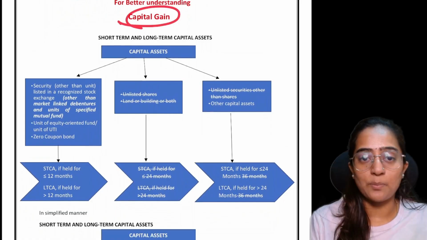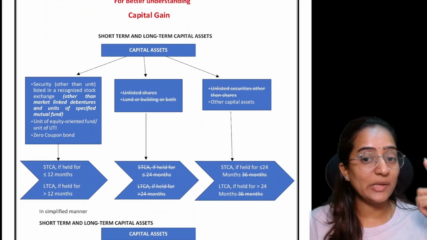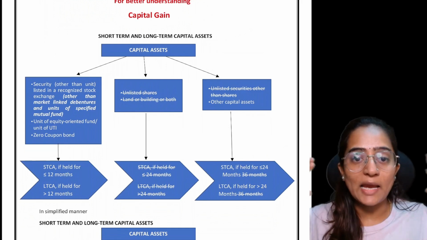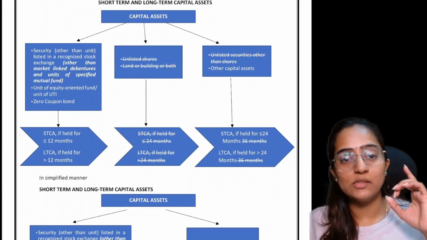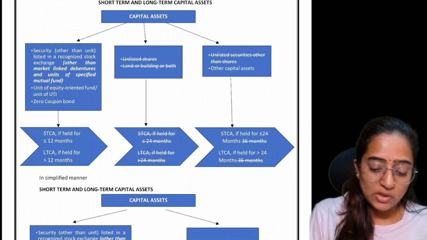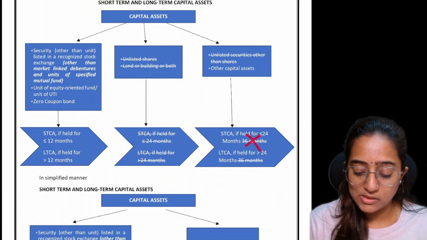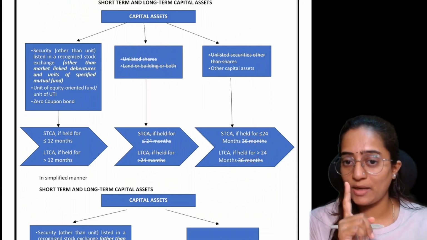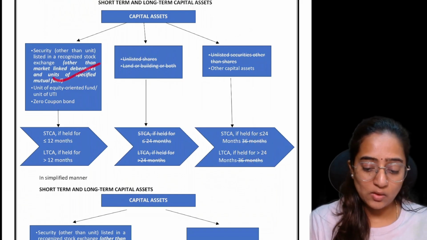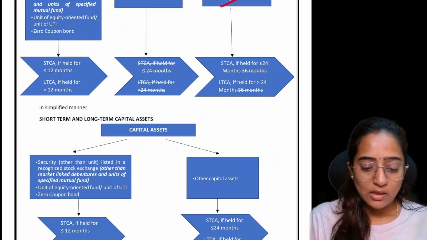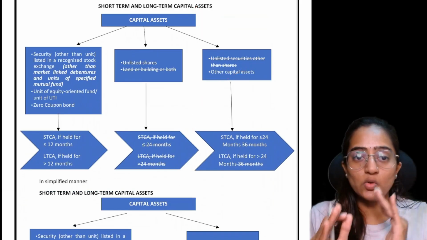Okay, so now let's speak about capital gain. A very important aspect in capital gain is the long term and short term capital assets, the definition or idea of that. Earlier it was divided into three parts, that is 12 months, 24 months, and 36 months. Now the entire concept of 36 months is removed, excluding one point. I'll tell you what that exception is. As of now, you should understand that there are only two things available. In the table which you can see over here, these are the changes from the last year to the relevant year.